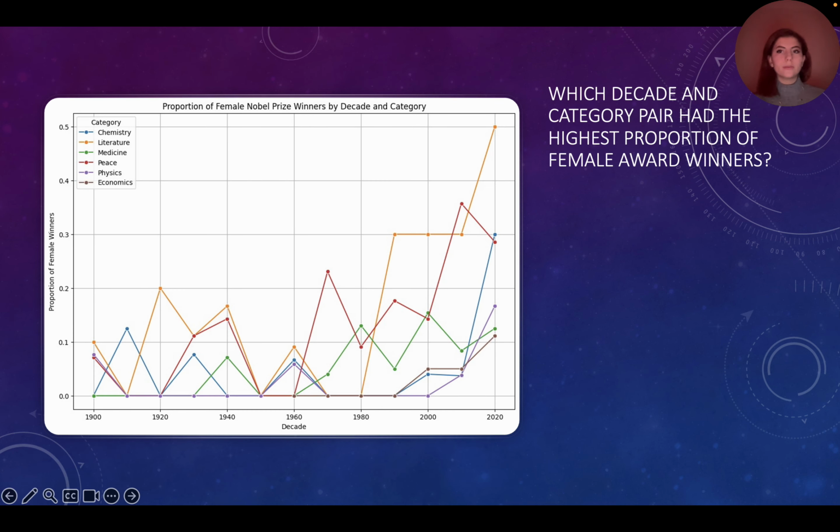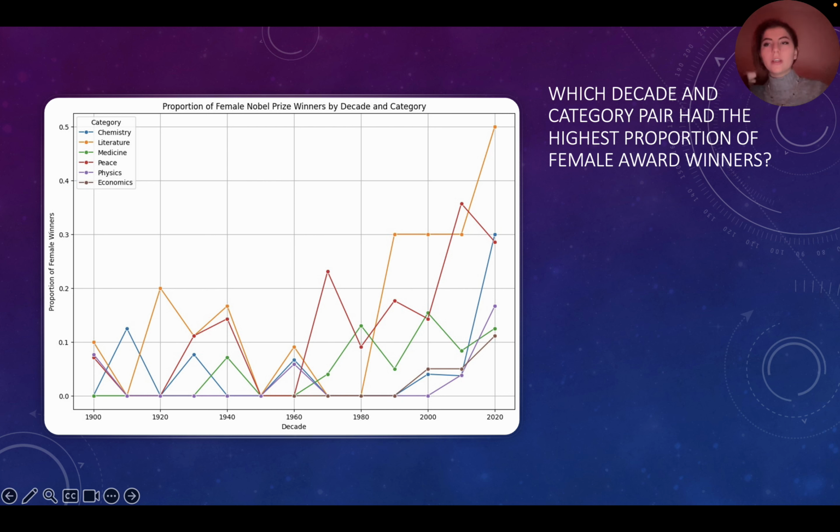Let's continue with the other topic, which is which decade and category pair had the highest proportion of female award winners. You can see it with colorful graphs. Without access to specific data on award winners across different decades and categories, it is difficult to determine the decade and category pair with the highest proportion of female award winners. The proportion of female winners can vary widely depending on the award industries and time periods involved. Detailed analysis of award-winning trends will be necessary to identify the pair with the highest proportion of female winners.